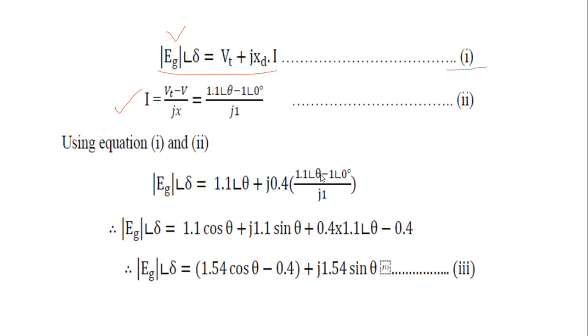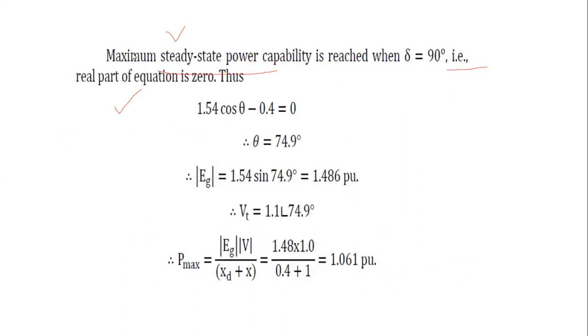By simplifying this equation and expanding this term, the term at an angle of theta will be replaced with cos theta plus j sin theta. Then we calculate those values, therefore Eg at an angle of delta. This is equation number 3.